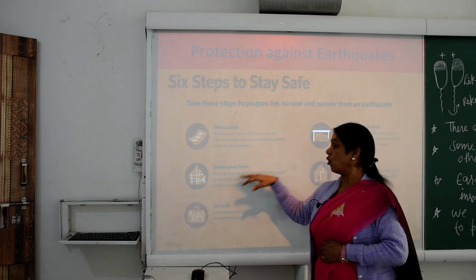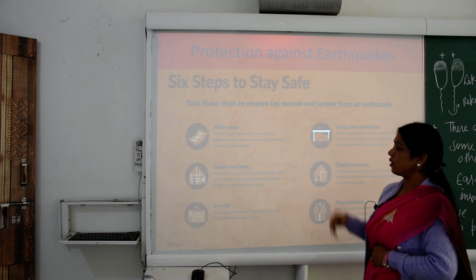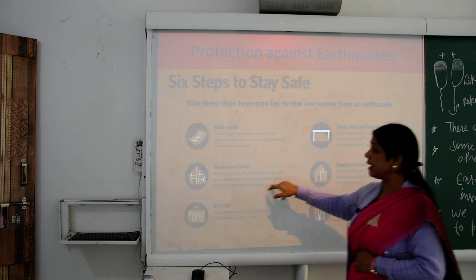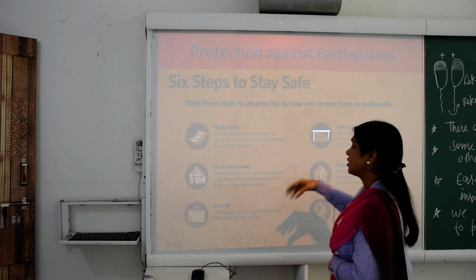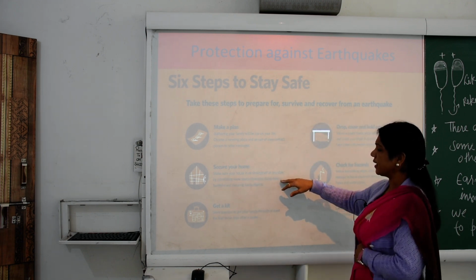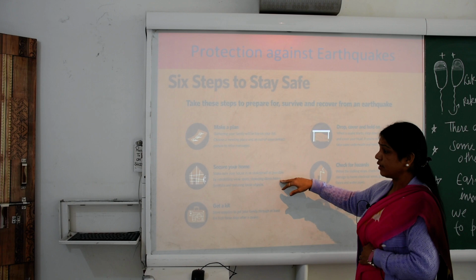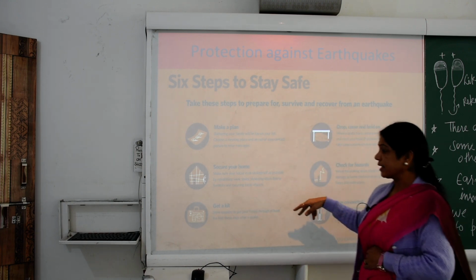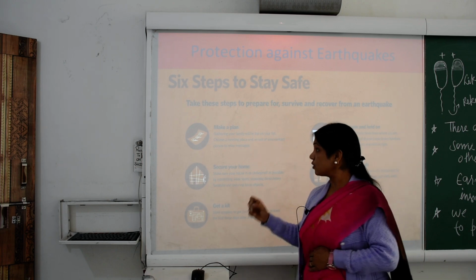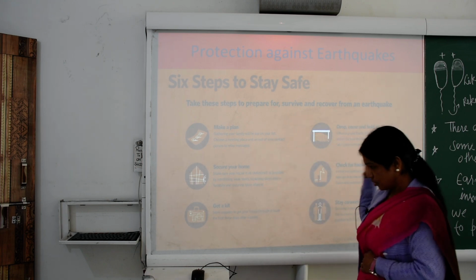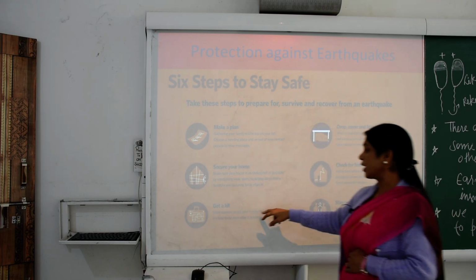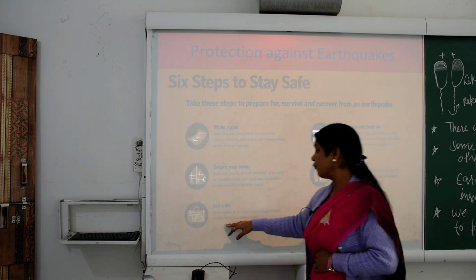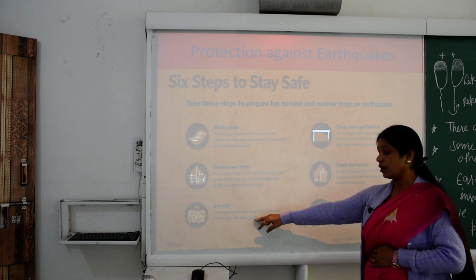Secure your home. Make sure your house is safe from any type of possibility by fixing weak spots, moving heavy things down, and securing loose objects. Get a kit. Also we take a kit and store supplies to sustain your family through at least the first 3 days after a quake.